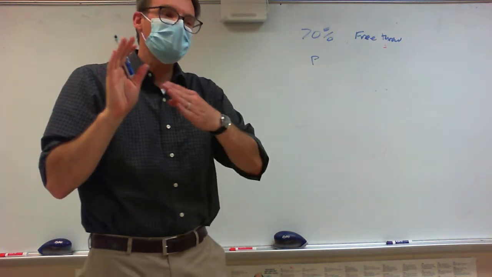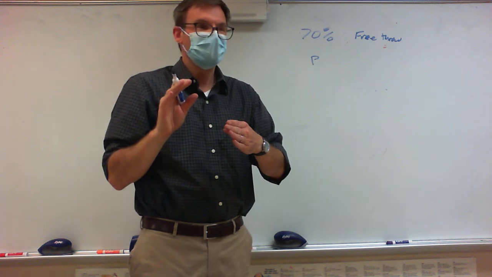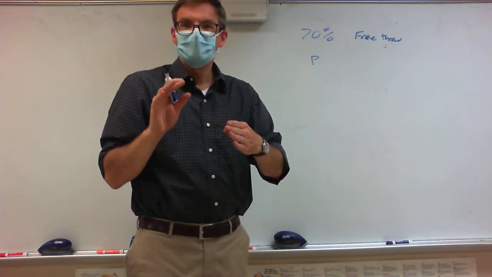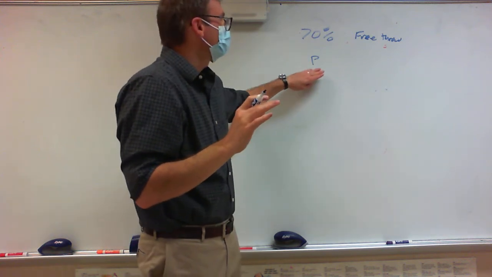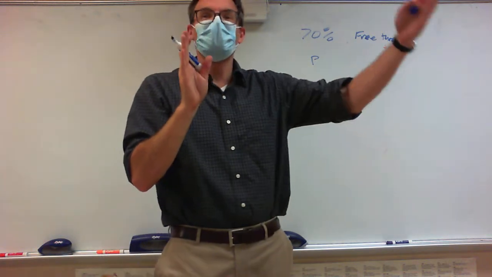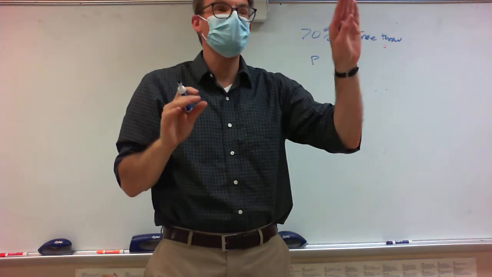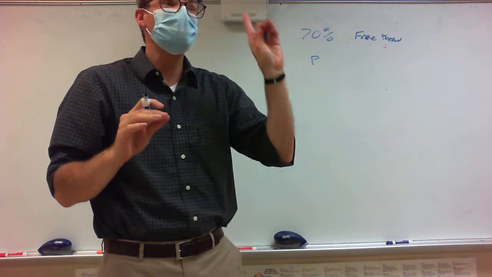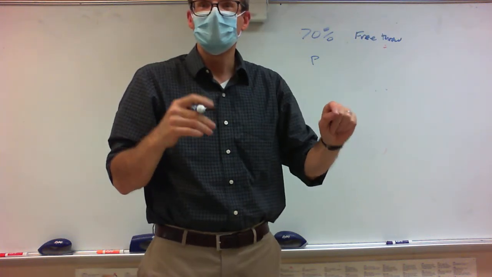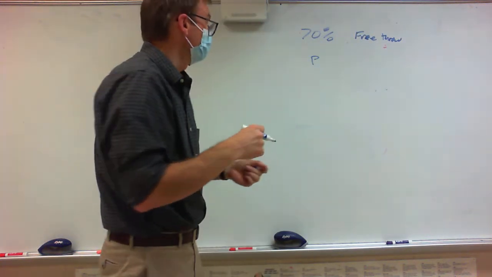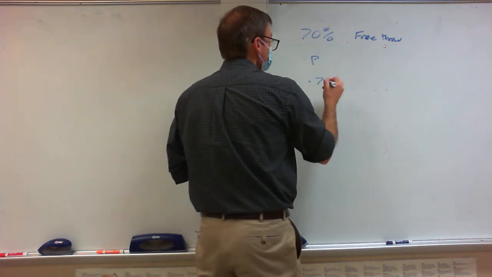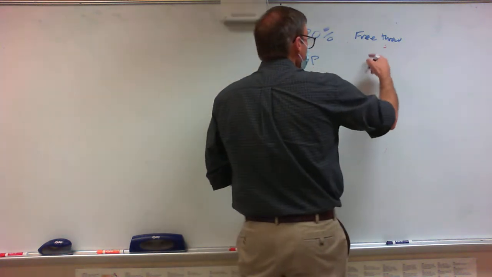Remember, probability has to be a number between 0 and 1, so that's 0.7, not 7. If you're a 70% free throw shooter, what is my probability of making 1 shot? That's 0.7. What is my probability of missing?